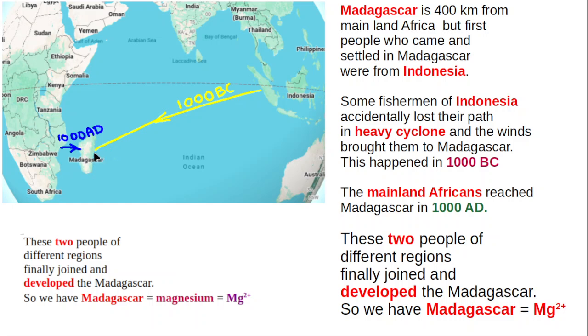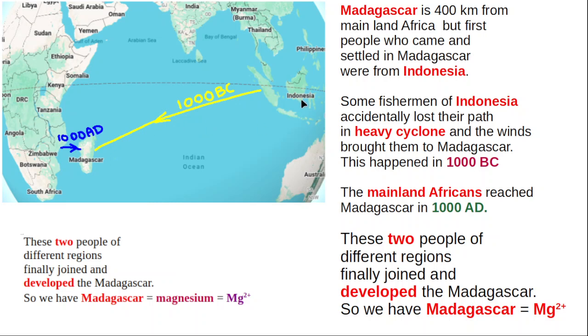This Madagascar is about 3,000 to 4,000 kilometers from Indonesia, but it is just about 400 kilometers from Africa.